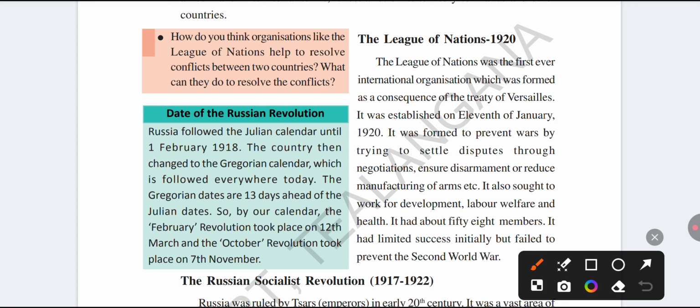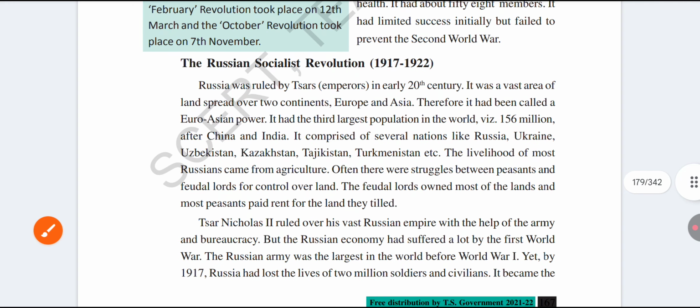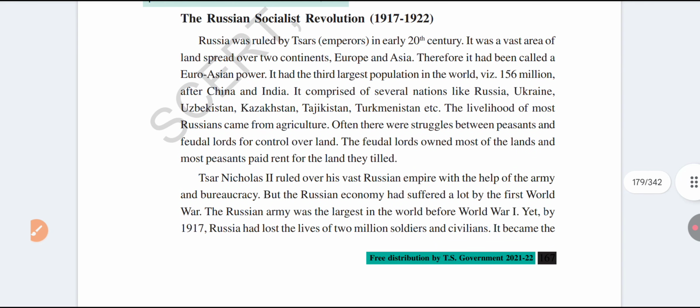It worked very well initially, but it failed to control the Second World War. So now we are discussing the Russian Socialist Revolution.